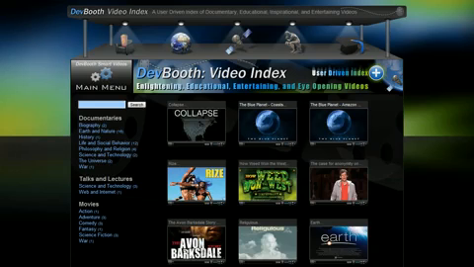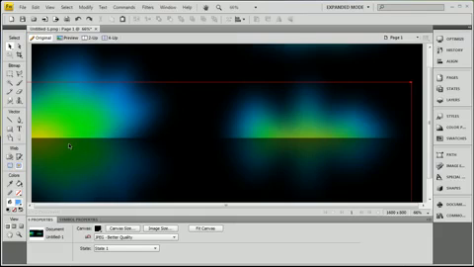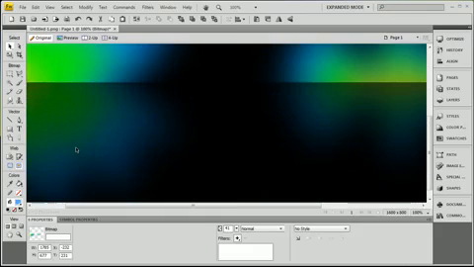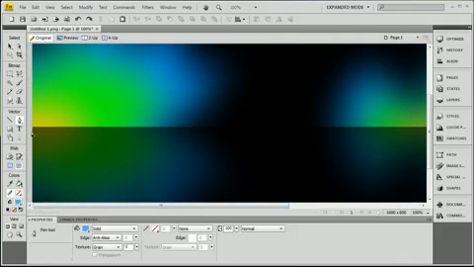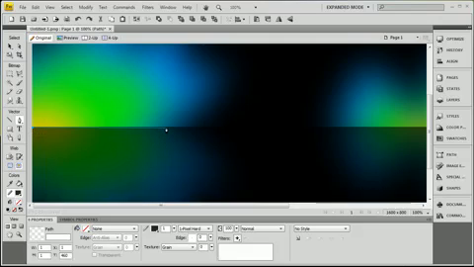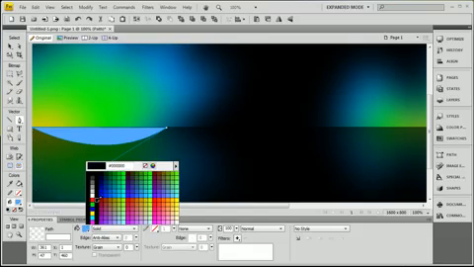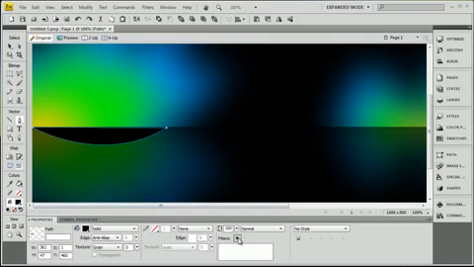Now you see on DevBooth I have, it's kind of like dark spots where this one is kind of bright. So you can do that by just drawing in shape. Take the pen tool and you'll make a black type shape. Just make it from, I don't know, maybe here to right about there. Do something like that. Go across. Make it black. Blur it as well.